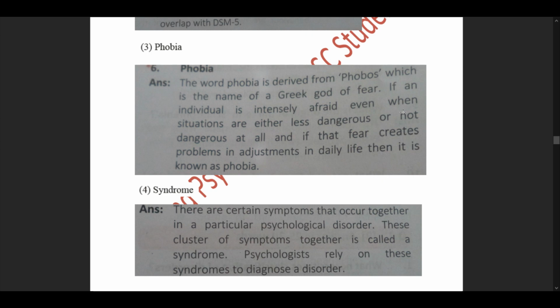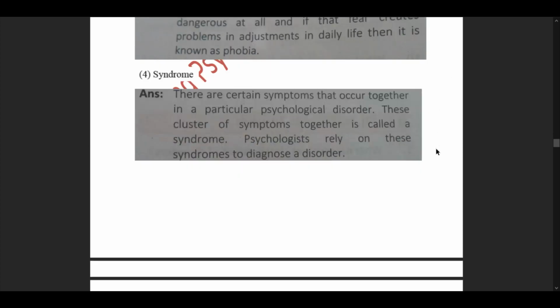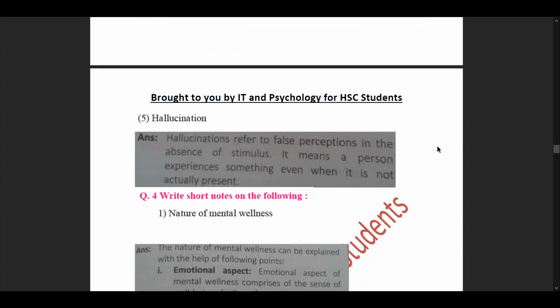So now we understand what a syndrome actually is and what the boards expect you to write as the concept explanation. Then we move forward to our sub question 5, hallucination. Hallucination refers to false perception in the absence of stimulus. It means the person experiences something even when it is not actually present. To understand this, you should read the positive symptoms. Hallucination is the first positive symptom that comes in a patient of schizophrenia.